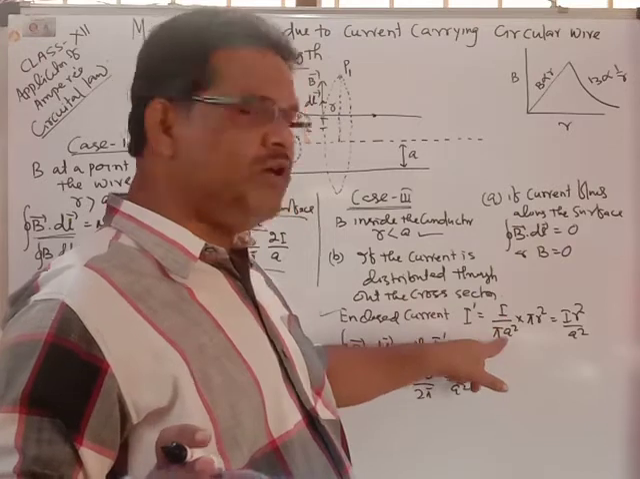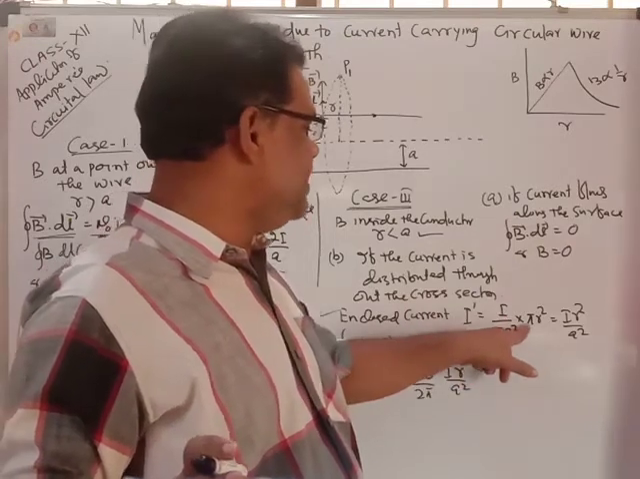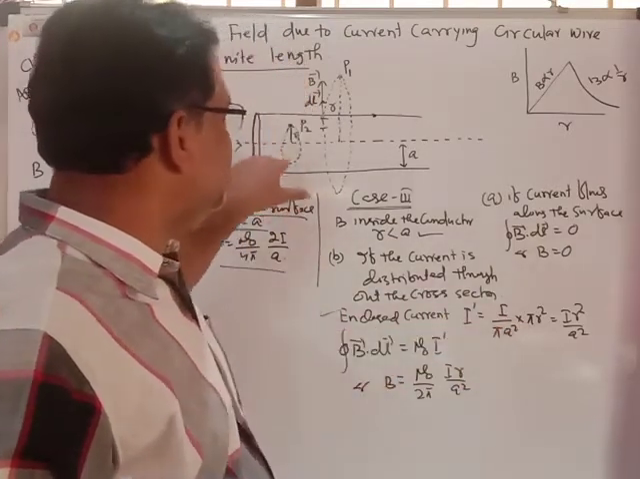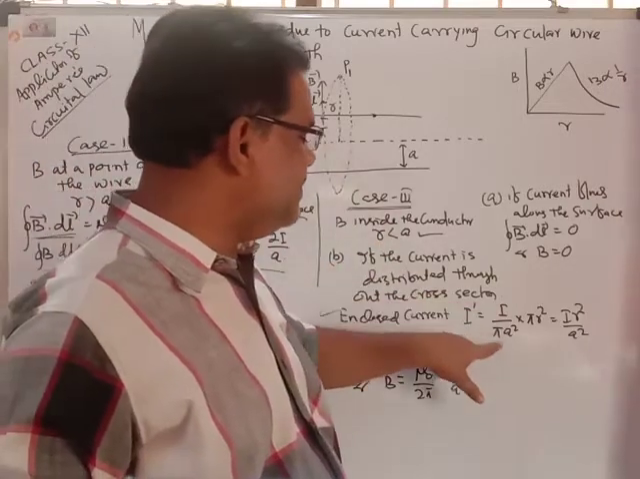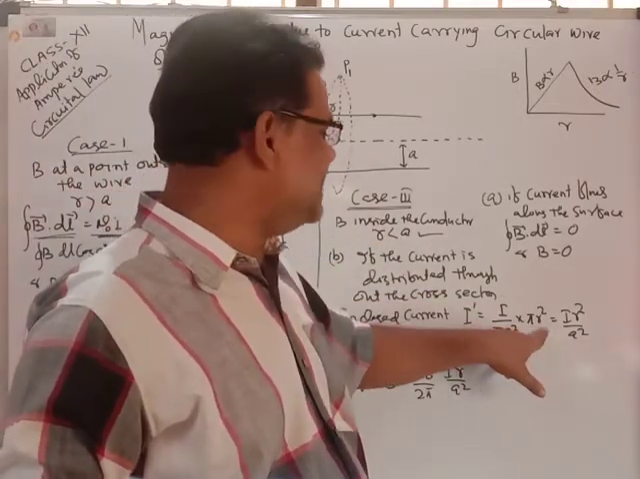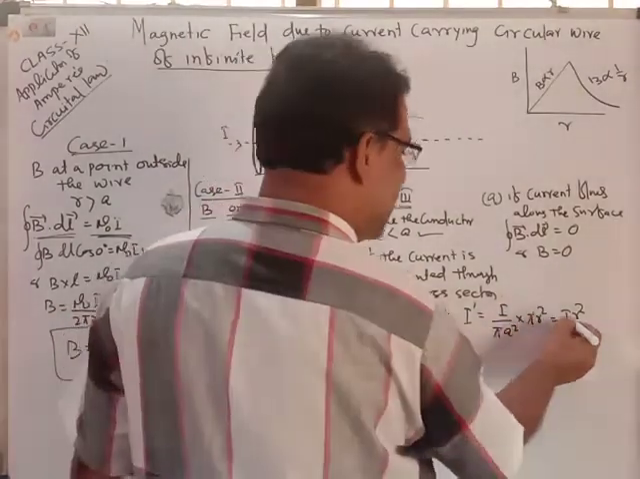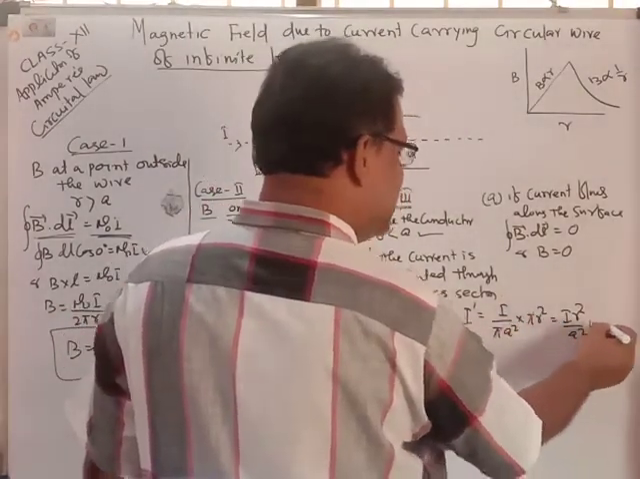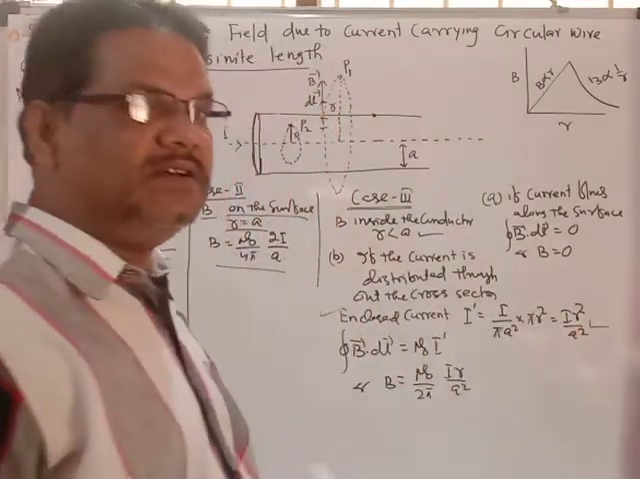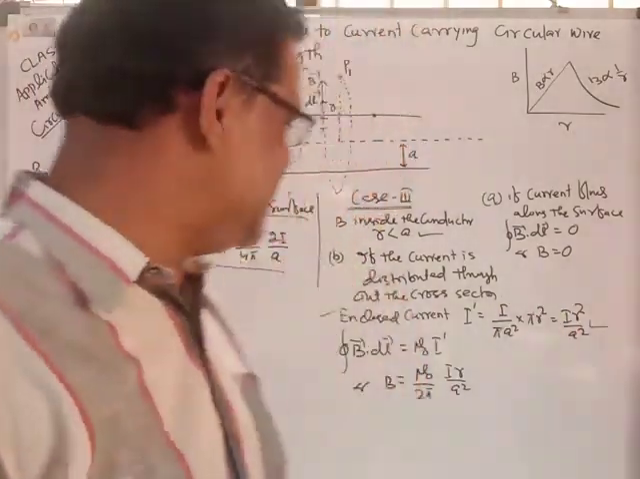The enclosed current is the current flowing per unit area of cross section multiplied by the cross sectional area of the Amperian loop. That is I upon pi a square multiplied by pi r square. Pi gets cancelled, and the remaining is I r square upon a square. It is the current enclosed by the Amperian loop inside the current carrying conductor.